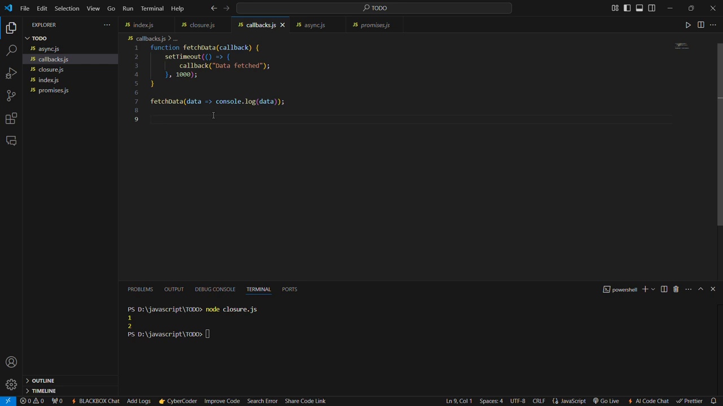Nextly, promises. A promise represents the eventual completion or failure of an asynchronous operation. It has three states: pending, rejected, or fulfilled. This is nothing but a state of a function or a state of execution, which represents either pending action or fulfilled action or rejected action. So let me show you the code.